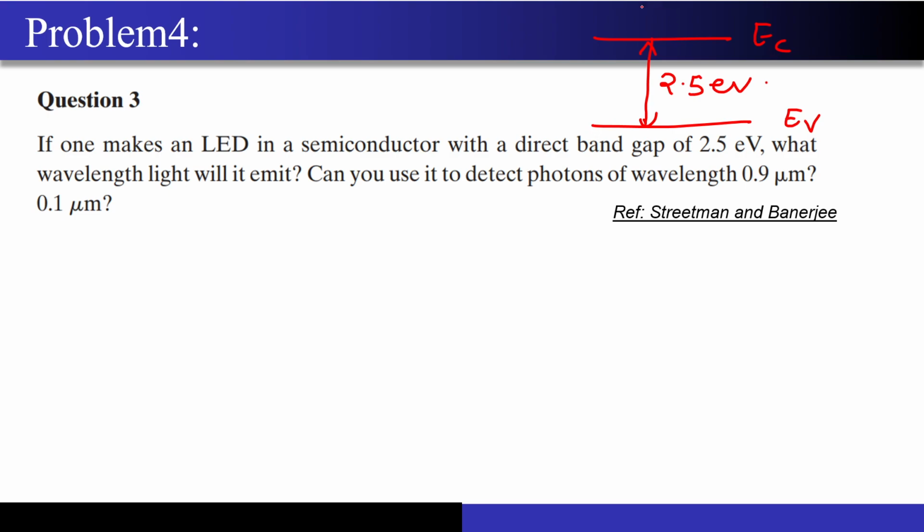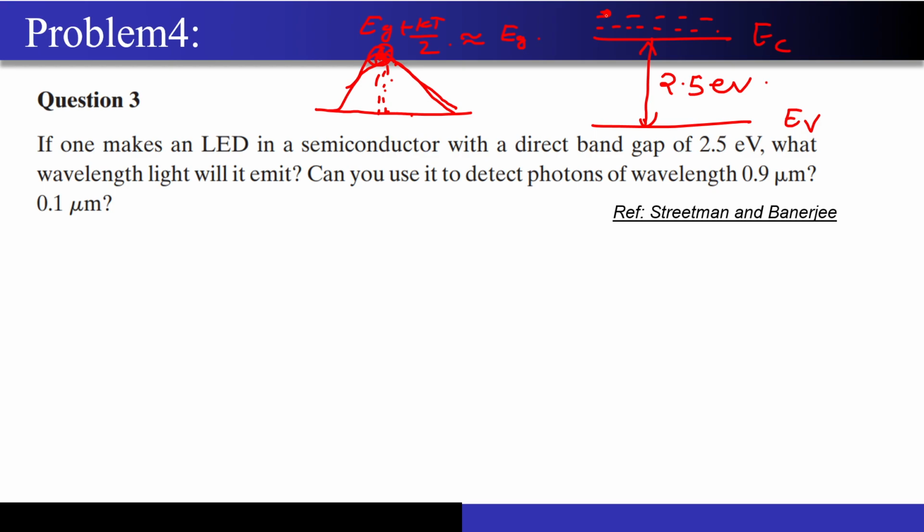Sir must have told you this. If you observe the spectrum of the LED, it will peak near Eg plus kT by 2. This is the exact value, but if you approximate it, it will be very close to Eg. It will look something like this. This is the point where I will get the maximum. This is the wavelength I will be very much interested in, because this is where the maximum intensity comes out. And now how are these other wavelengths getting generated? Because there also exist some electrons in the upper energy states, correct?